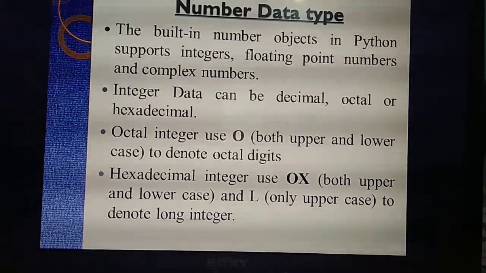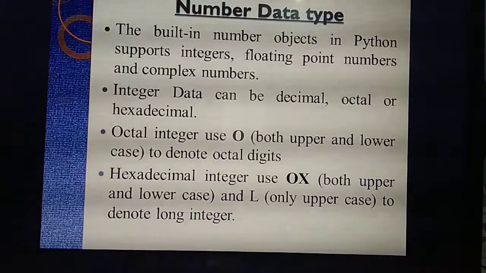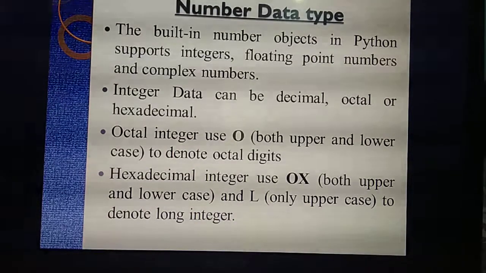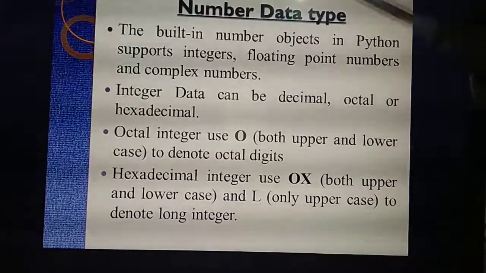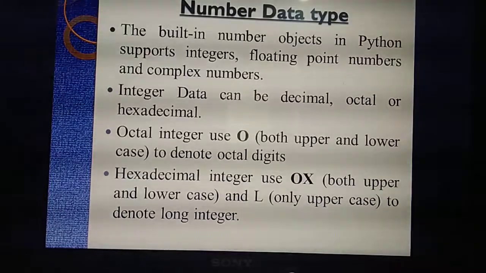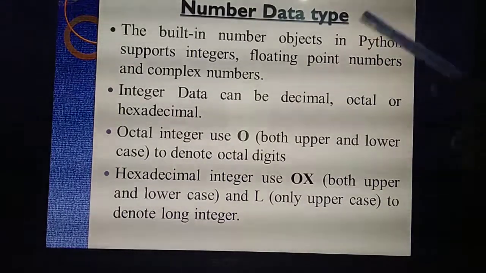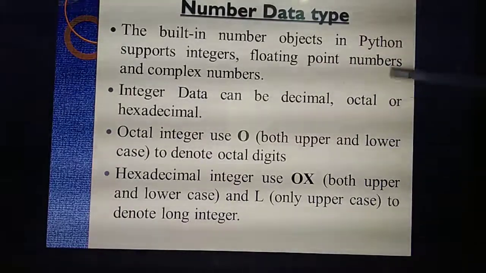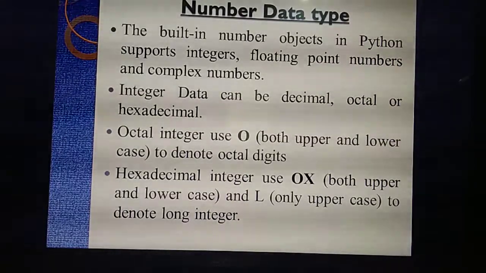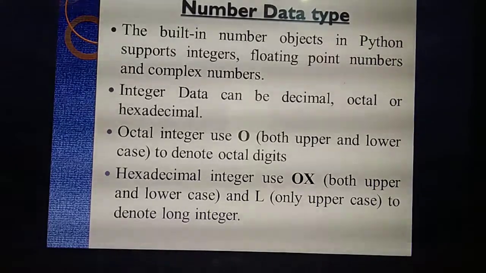Okay. So in number data types, what things have you studied? How many number data types are there in Python? 3. What are they? Integer, floating point and complex. Again, this integer data type is divided into how many types? 3. Decimal, octal and hexadecimal. So how can you identify that a number is octal?